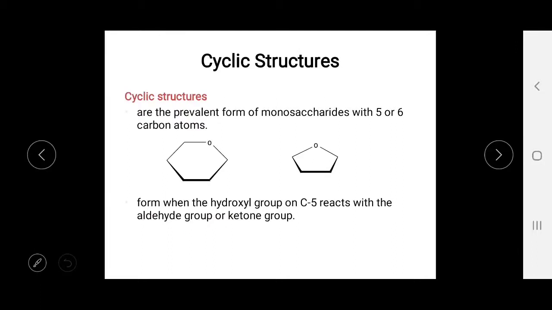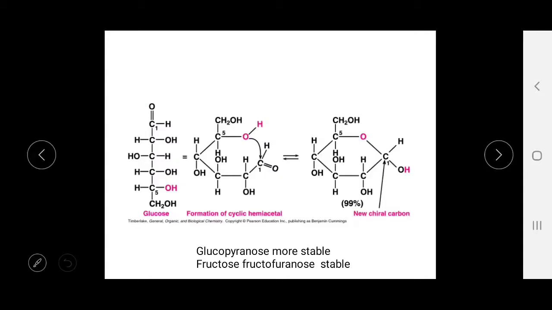Cyclic structures are the prevalent form of monosaccharides with 5 or 6 carbon atoms. They form when the hydroxyl group on the C5 carbon reacts with the aldehyde group or the ketone group. Here you can see the formation of the cyclic hemiacetal form at the C5 carbon, and it forms glucopyranose, which is the more stable form.